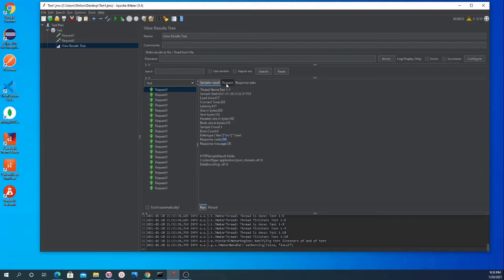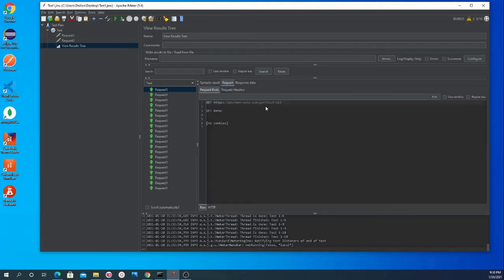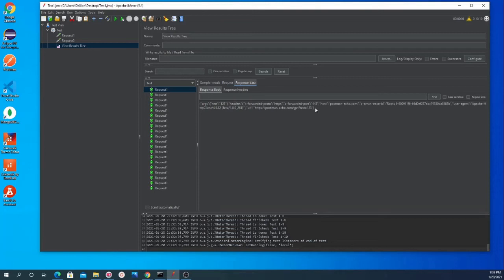If you want to see how the request looked, over here you can see this is the request, this is the parameter that we are sending, this is the method that we are sending, and over here we can see the headers. By default, these are the headers that are sent with the request, and then we have the response data. This response data is in JSON format.